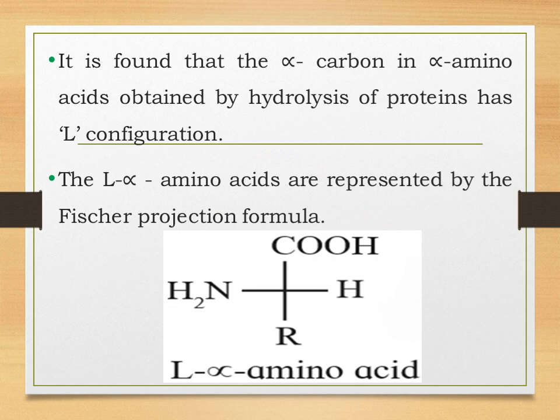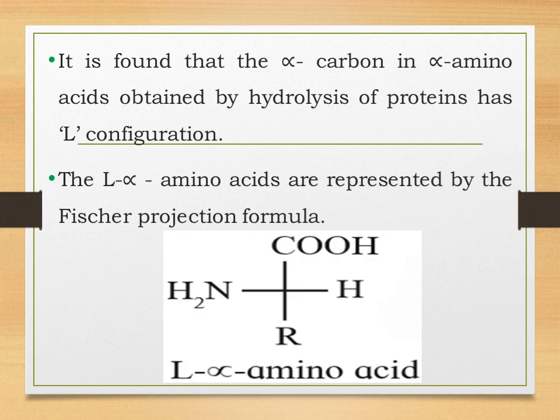Students, the alpha carbon in alpha amino acids has L configuration. You just have to remember one thing: when the amino group attached to the alpha carbon is on the left hand side, it will have the L configuration.